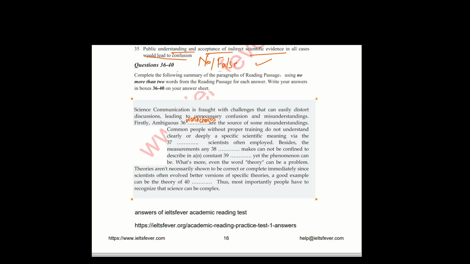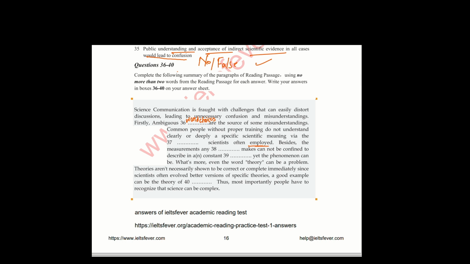Now, the source of some misunderstanding: common people without proper training do not understand clearly or deeply a specific scientific meaning, which scientists often employ. Scientists employ which theory?